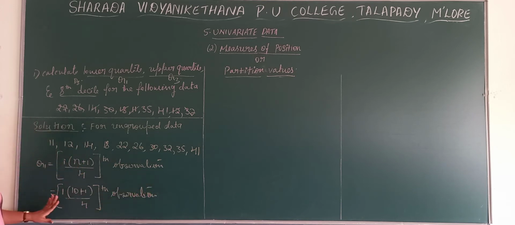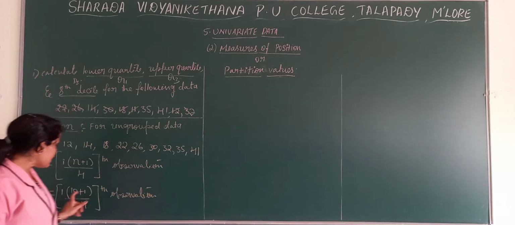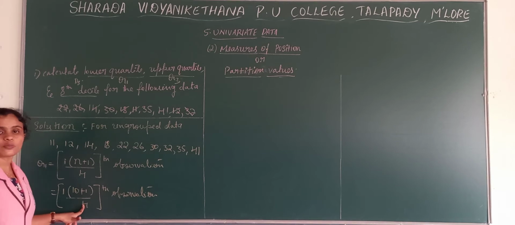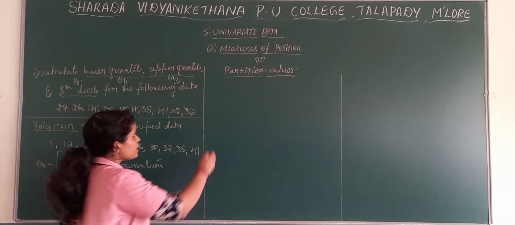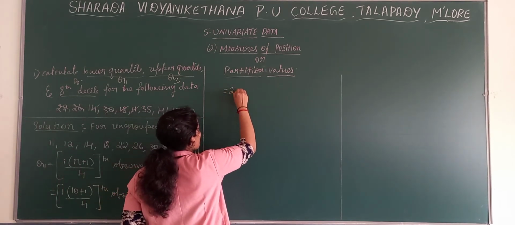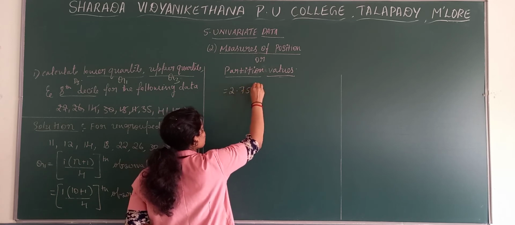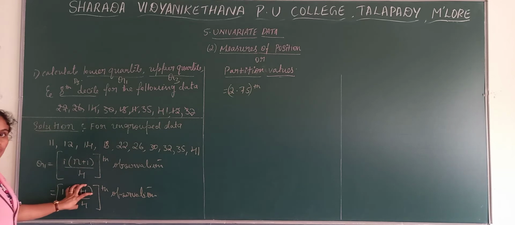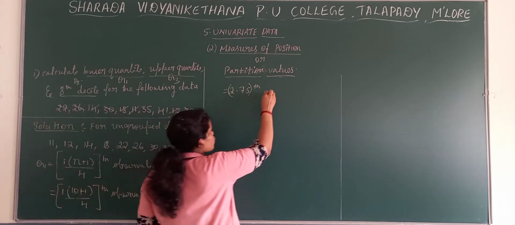Now 10 plus 1 by 4, 10 plus 1 is 11, into 1, that is 11 divided by 4. When we divide, we get 2.75. It is the answer of this particular bracket observation.